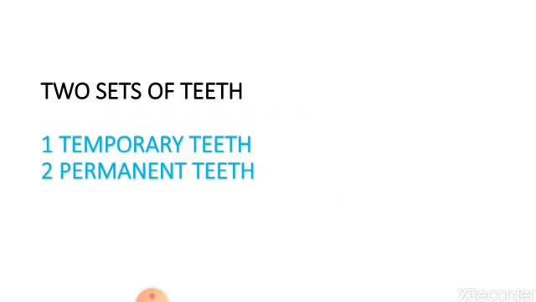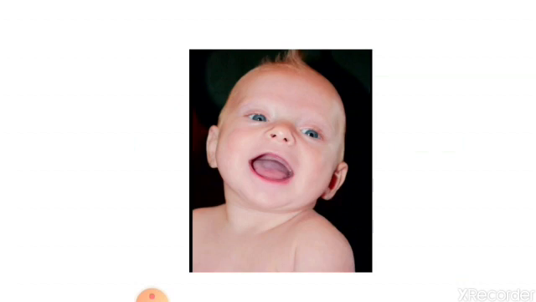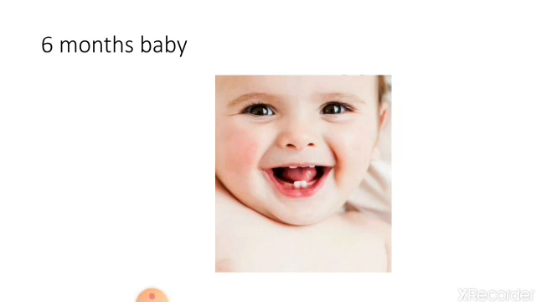Now, there are two sets of teeth. They are temporary teeth and permanent teeth. Temporary teeth means teeth which are not permanent, which need to be changed. We are all born without teeth. Teeth start to develop at the age of 6 months. One by one, 20 teeth grow. By the age of 3 years, a child has 20 teeth.